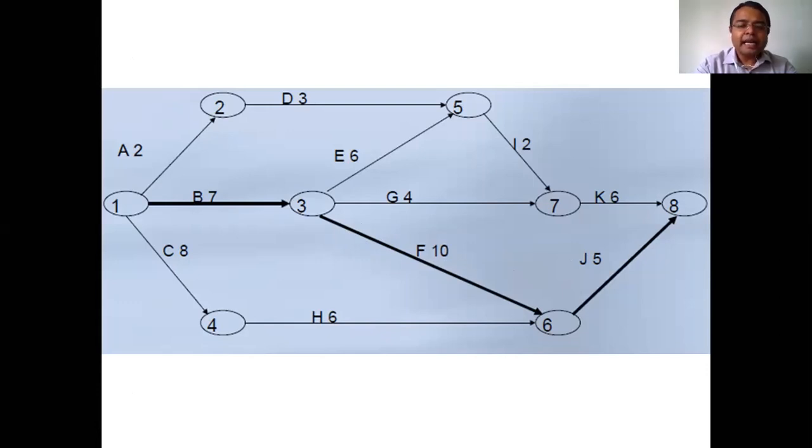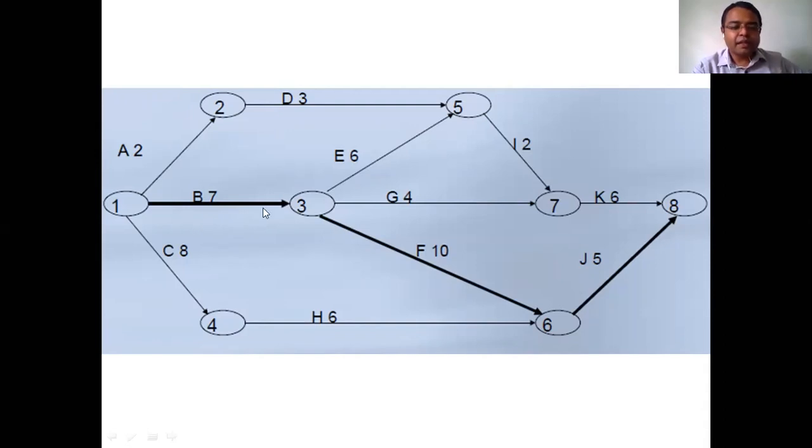Float means any extra time is available. In simple words, extra time is not available for these three activities, B, F, J. You have to complete these three activities within the stipulated planned finish time.